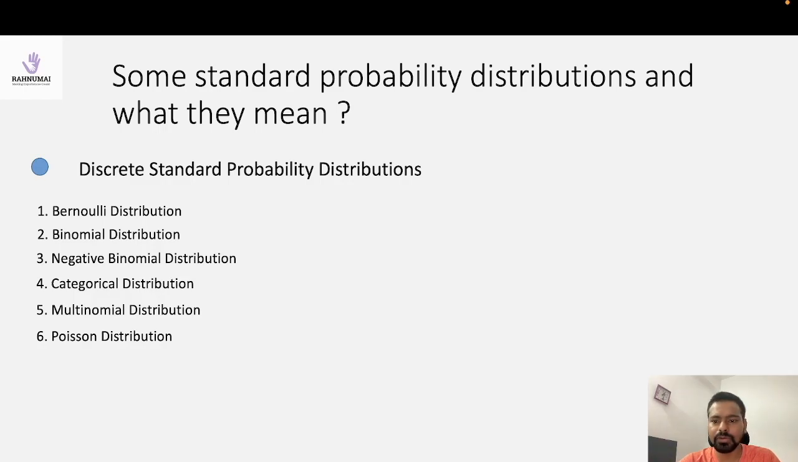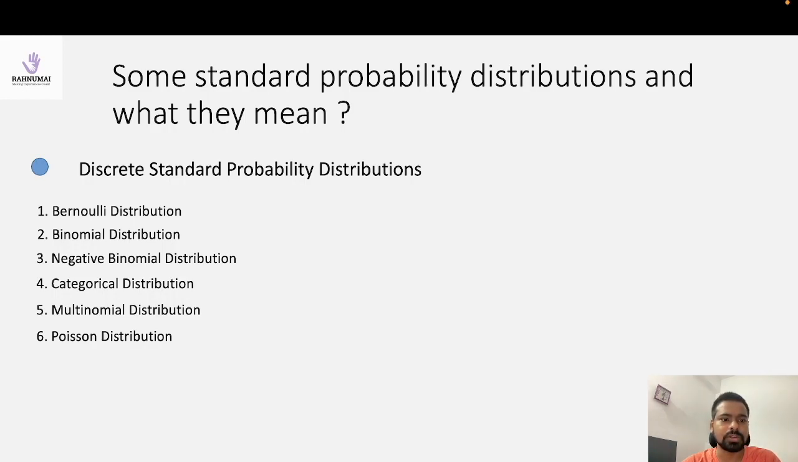I'm assuming you have gone through the previous video, and if you have, then you already know what a random variable is, what a probability distribution is, and the sense of discreteness and continuity. So from there let's proceed ahead, and now we will look into some widely used discrete probability distributions.